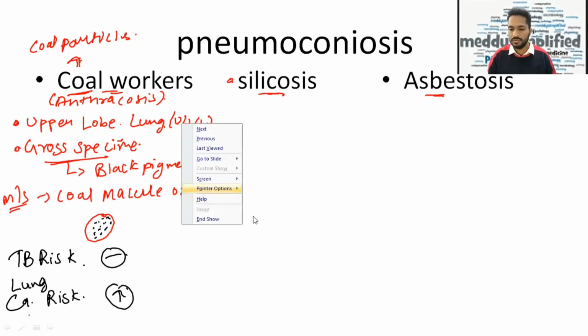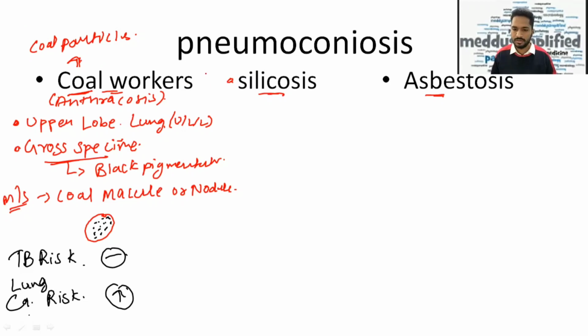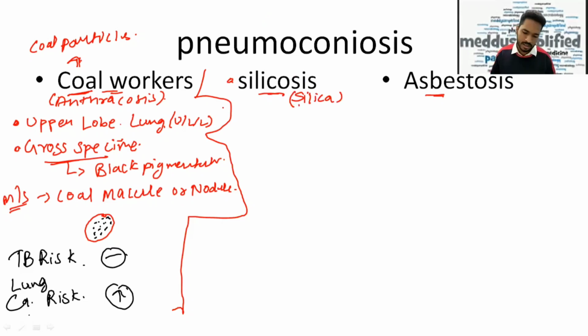Now going further, we'll talk about the second thing, that is silicosis. In silicosis, again, it is caused by silica particles. The pathology here is also in the upper lobe of the lung. In gross specimen, we'll see bilateral hilar lymphadenopathy, and also pleural calcification.